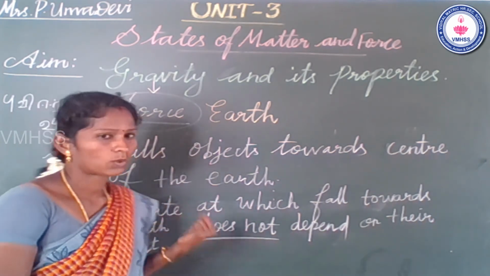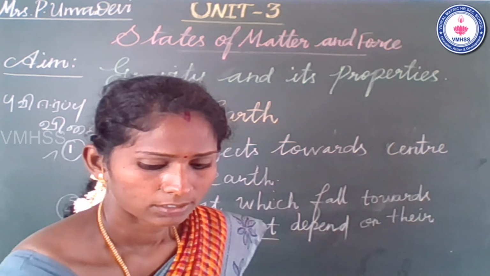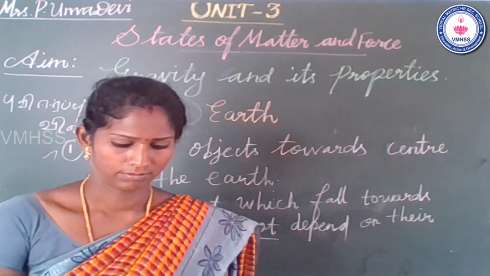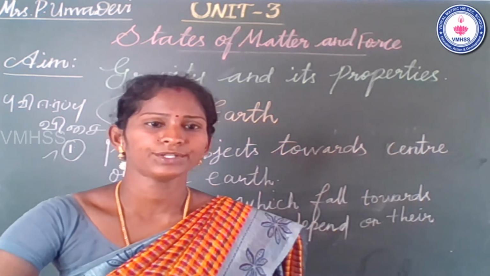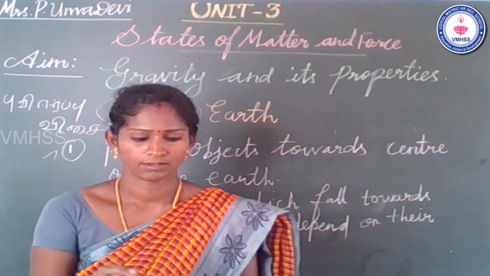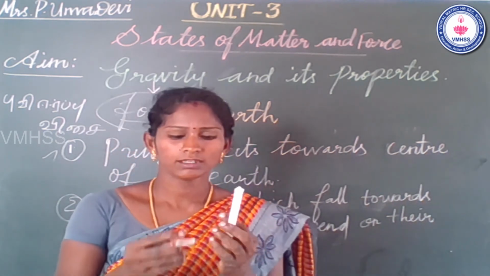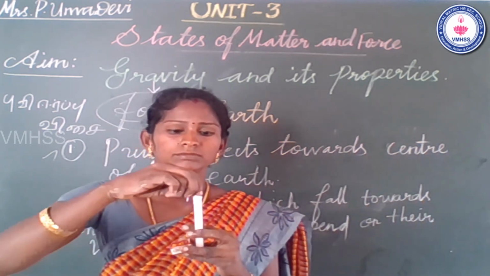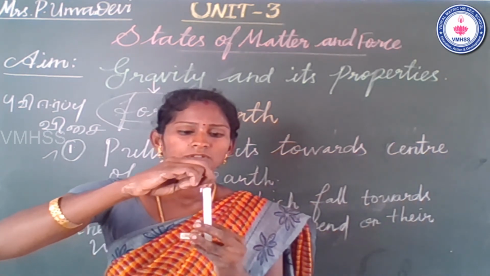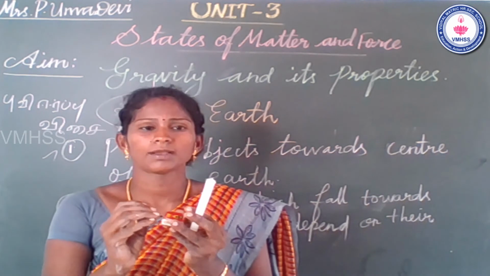Okay, so now students, do you think I can do an activity? Take one candle. I make a flame using a matchstick.